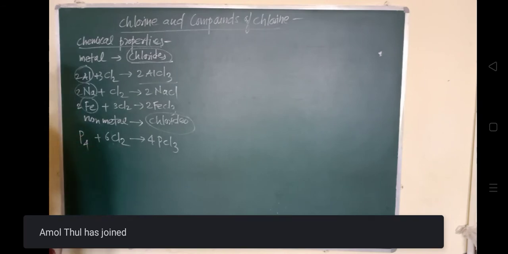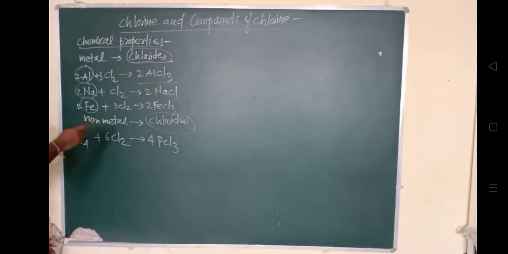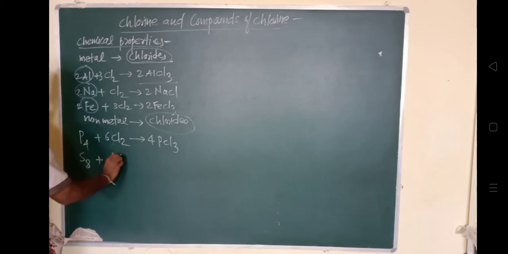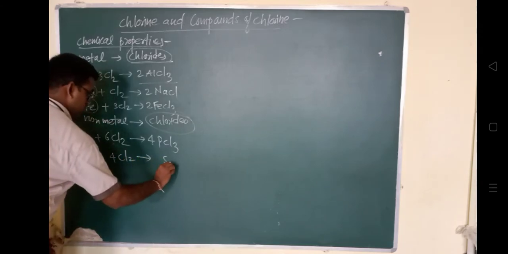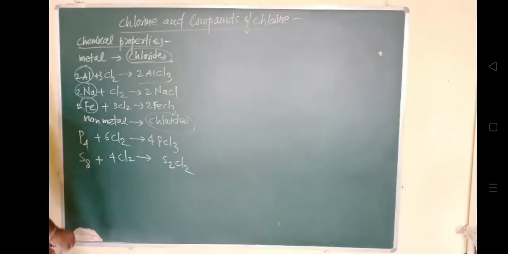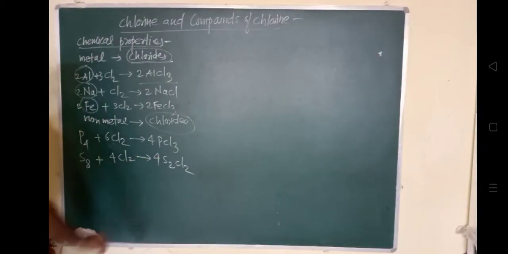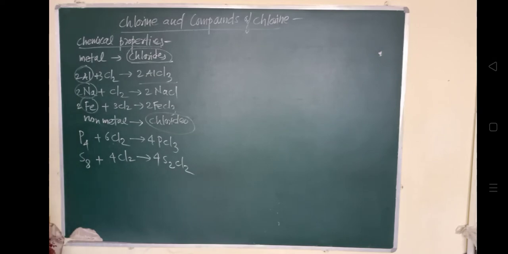Then next sulfur, S8 plus 4Cl2, it is forming S2Cl2, 4 times S2Cl2. Sulfur is forming this chloride. So this is their reactivity with the metals and non-metals.